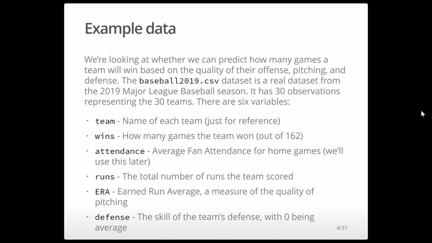One of the first variables is the name of the team, and this is just for reference. It's an abbreviation for the team name. Second is wins, how many games they won. Then attendance, which we'll use later. Average attendance, and remember this is 2019, so there were full stadiums in 2019. Then there's the total number of runs the team scored over the course of the year. This is a measure of their offense. ERA, which is earned run average, which is a measure of the quality of the pitching. And then defense. This is a measure of the skill of the team's defense, with 0 being average.